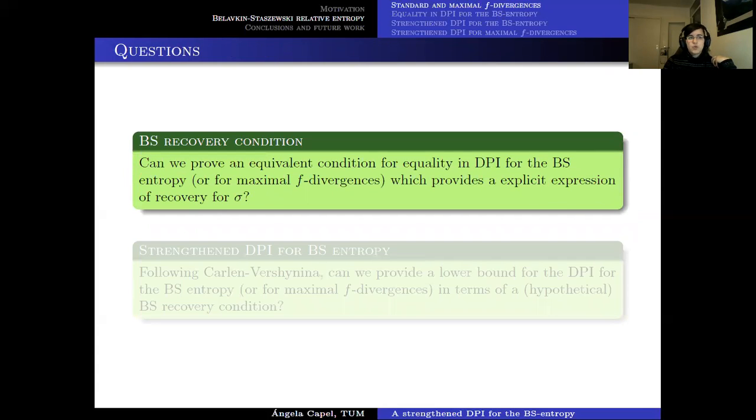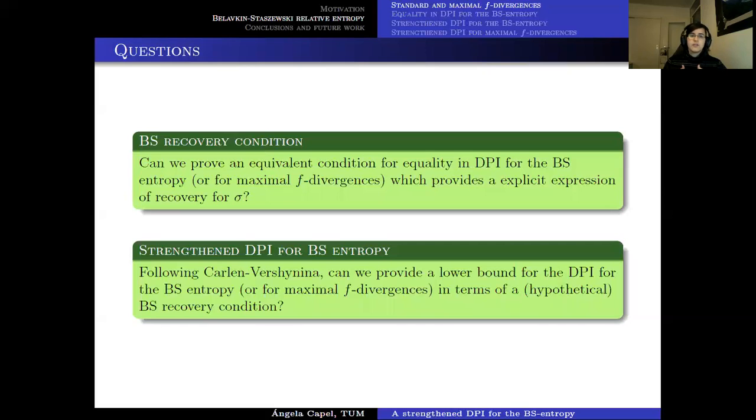So now we have two questions that we are considering in this project. One of them is, as I was saying, that there's no explicit expression for the recovery of sigma. So can we find something like that for the BS entropy in particular, or for maximal F divergences in general? The second question is, once we have some recovery condition of this kind, can we provide a lower bound for the DPI of the BS entropy in terms of it, following the lines that Carlen and Vershynina already introduced in 2017? The answer for both questions, we're going to see, is yes. This is what we are going to show now.